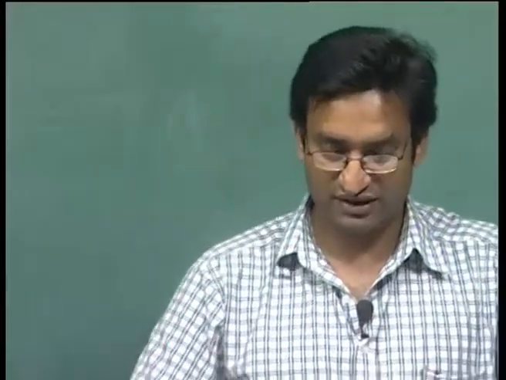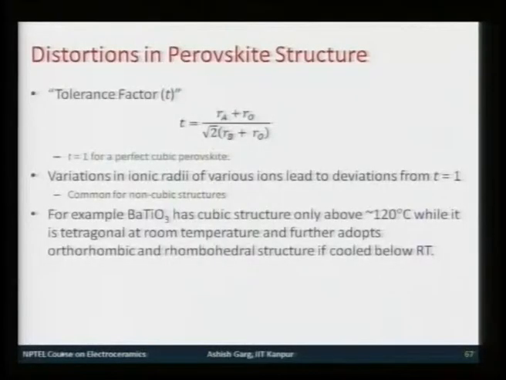So, just to reiterate, these are not FCC based structures, these are simple primitive cubic structures, where you can imagine the structure as being an interpenetration of 3 anion cubic sublattices and 2 cation cubic sublattices. One important parameter which defines the perovskite structure is the tolerance factor. Now, tolerance factor is given as the sum of the radius of A ion and oxygen ion divided by root 2 of the sum of the radius of B ion and oxygen ion.